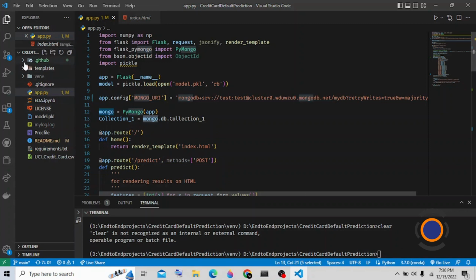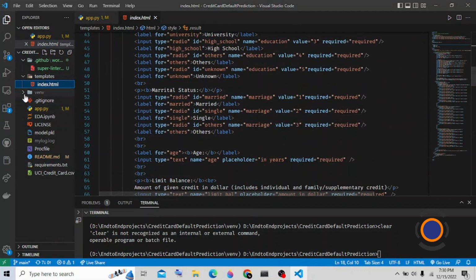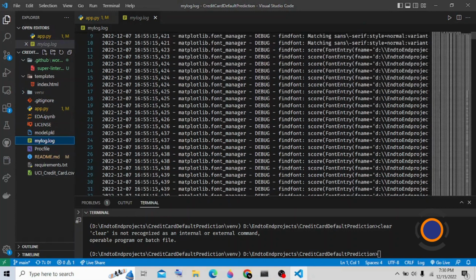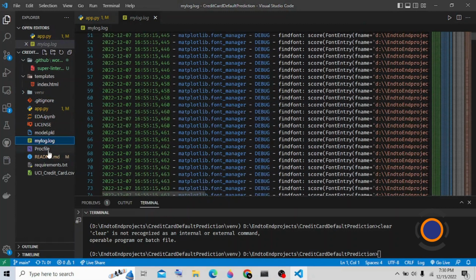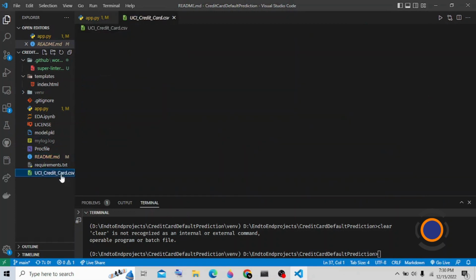There are various files in the project, like the workflows folder for the CI/CD pipeline. This is the templates folder for the HTML template, and this is the gitignore file. Coming to the EDA file, license, and the pickling file for pickling my models. This is the log file where you can find all the related logs, the readme file, the requirements file, and the same CSV file.